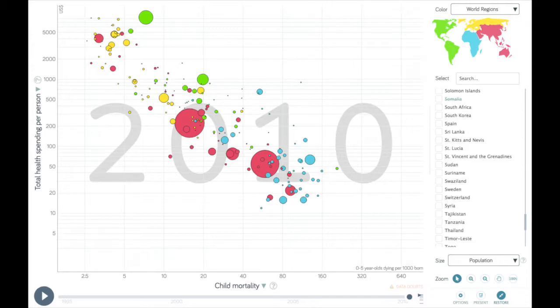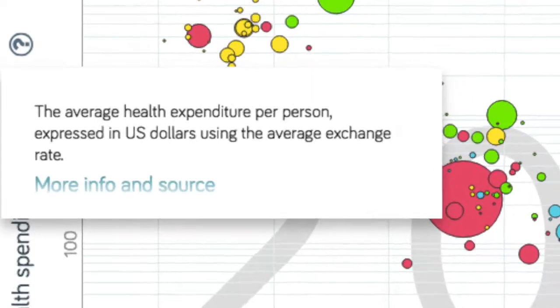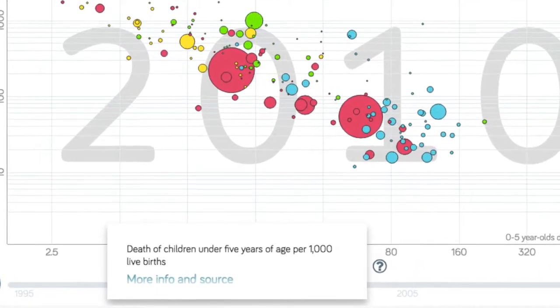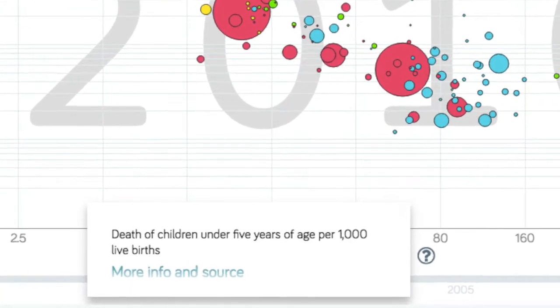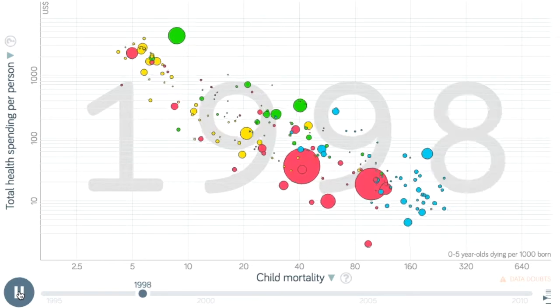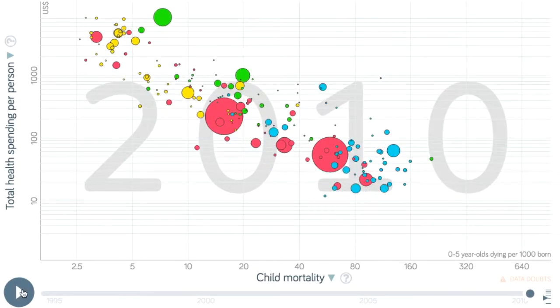The first two trends of data which we compared were national health spending, which is described as the average health expenditure per person, versus the child mortality rate of that country. The child mortality rate is explained as the deaths of children under 5 years of age per 1,000 live births. This data showed a strong negative correlation between government spending and child mortality, which we expected.